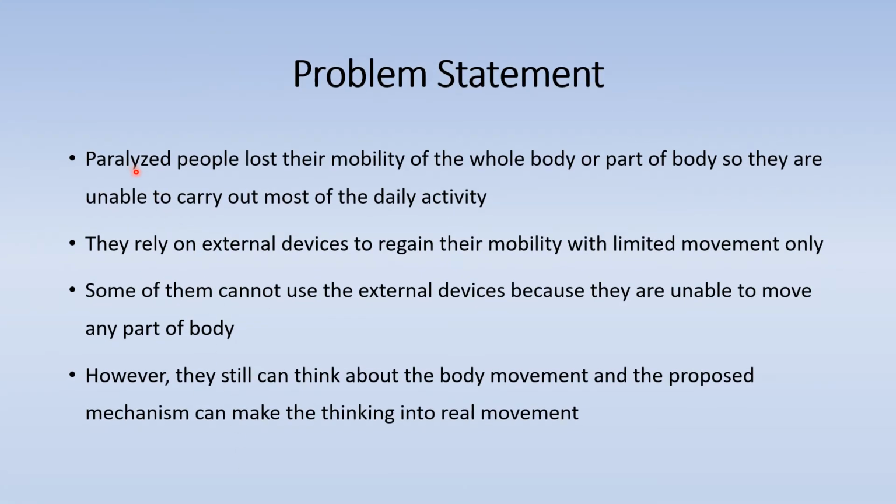Next, problem statement. Paralyzed people lost their mobility of the whole body or part of the body, so they are unable to carry out most of the daily activities. They rely on external devices to regain their mobility with limited movement only. Some of them cannot even use the external devices because they are unable to move any part of the body. However, they can still think about the body movement, and the proposed mechanism can make the thinking into real movement.